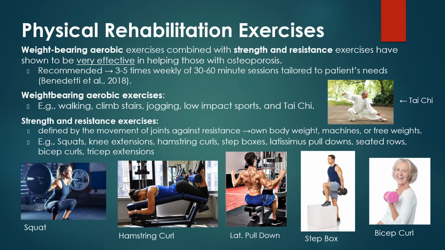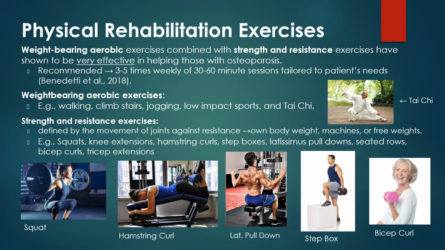Physical rehabilitation exercises. It has been shown that certain exercises are very effective for those with osteoporosis, including weight-bearing aerobic exercises when they're combined with strength and resistance exercises. It is recommended that the individual does these exercises 3 to 5 times weekly for 30 to 60-minute sessions tailored to their specific needs.